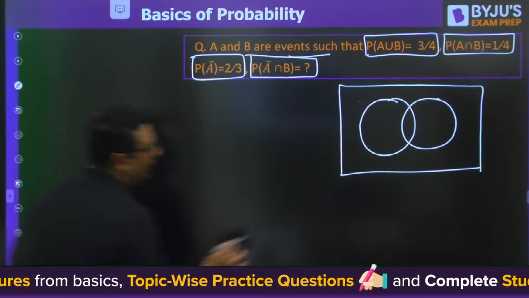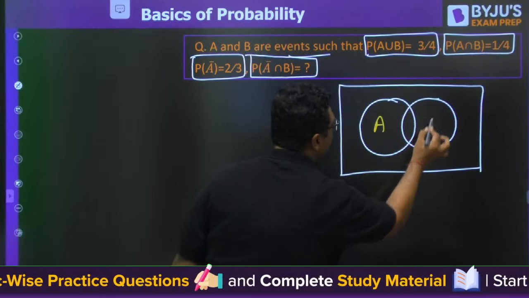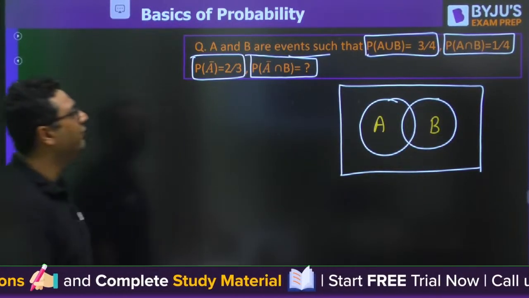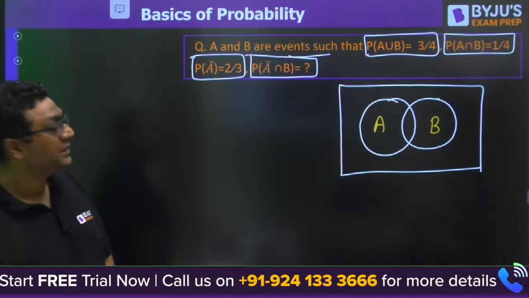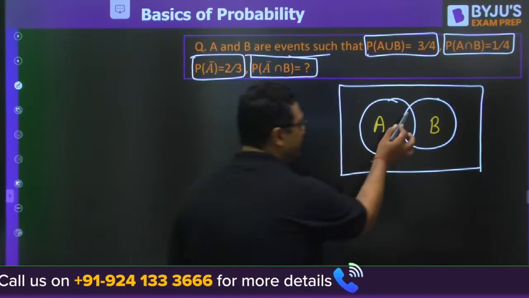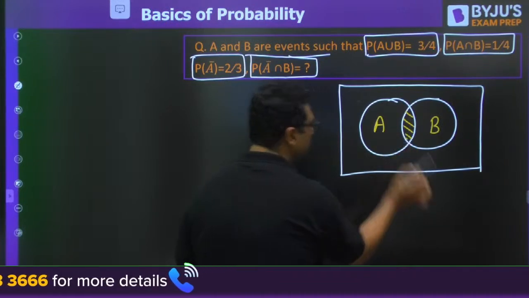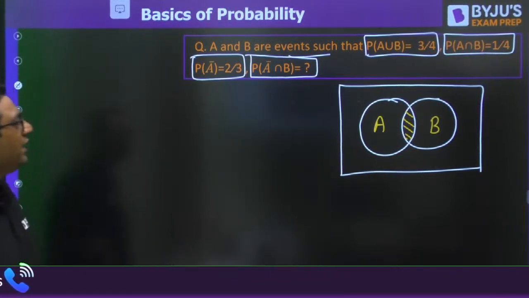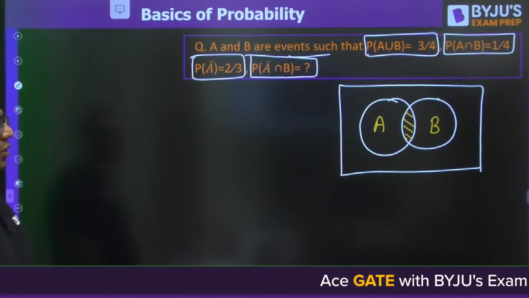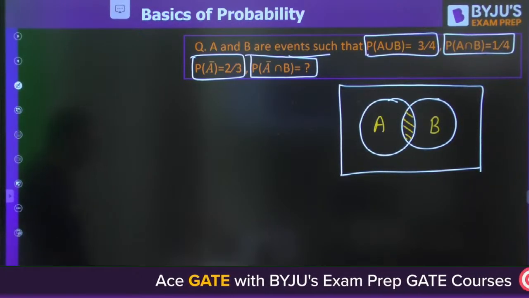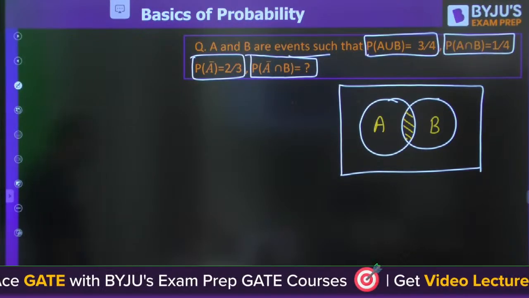So this is A, this is B, and he has given A union B is 3 by 4, A intersection B is 1 by 4. So you know this is A intersection B. You need to find out A not intersection B. Let us see how many of you are able to solve it.